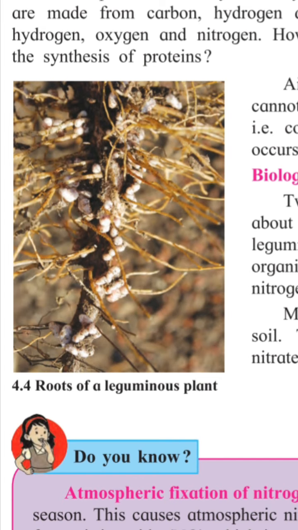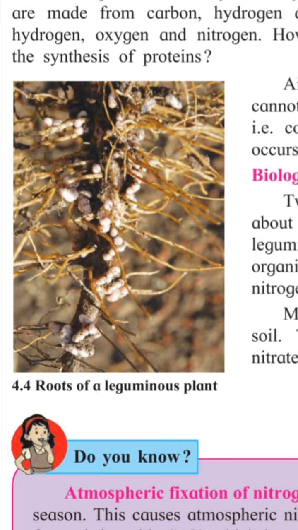Two different types of microorganisms can bring about biological nitrogen fixation. Root nodules of leguminous plants contain the Rhizobium microorganism.